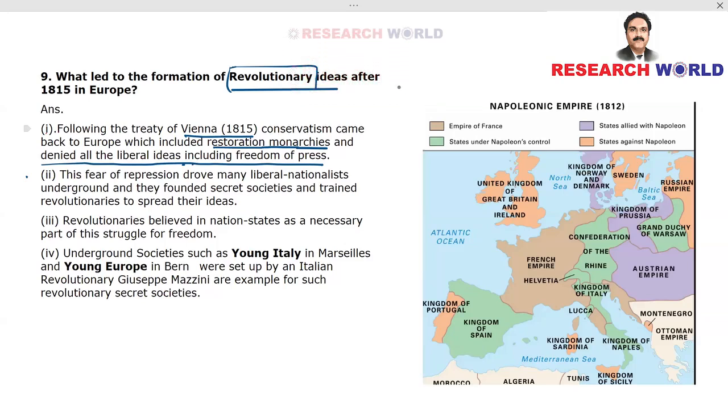Now, this fear of repression drove many liberal nationalists underground. These liberal nationalists had to go underground because of the repressive measures taken by the monarchy, and they founded secret societies and trained revolutionaries to spread their ideas.